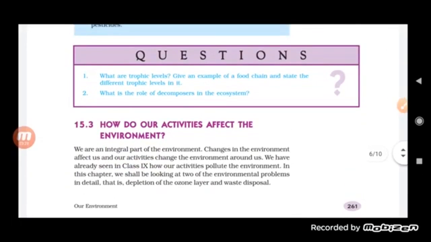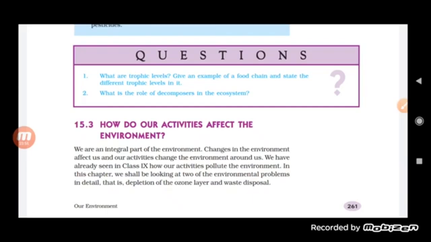Here one question is, what are trophic levels? Basically, each level which is included in the food chain is called a trophic level, which is divided into first, second, third, or fourth trophic level. Give an example of a food chain and state the different trophic levels in it. We can give any example of a food chain. It can be an aquatic food chain or a terrestrial food chain, and we can divide it into the first, second, third, fourth.